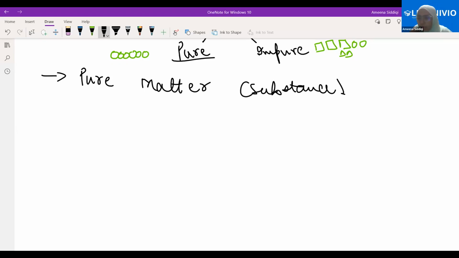Now, why do we have so many particles? Why are we saying different kinds of particles, same kind of particles? Why can't we just have few particles or one particle? Ma'am, can you repeat the question? I'm saying why are we even saying that we have many particles? We have same kinds of particles, different types of particles. Why can't we just have one particle and that's enough? Ma'am, because many particles compose to make matter.